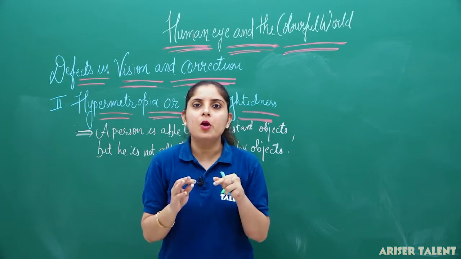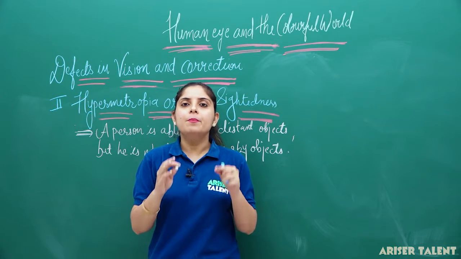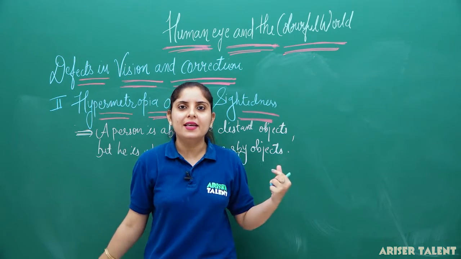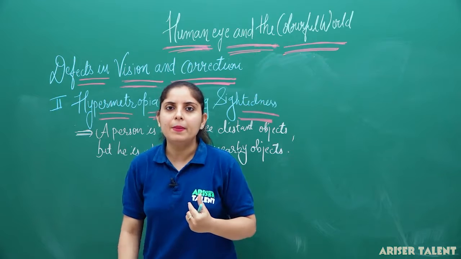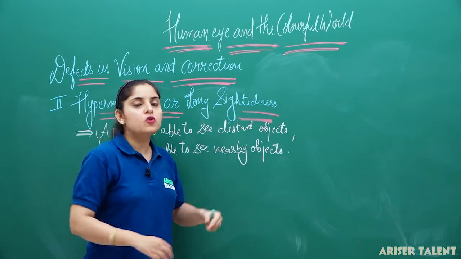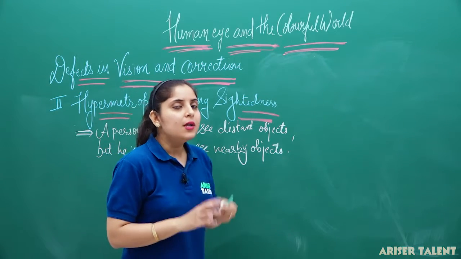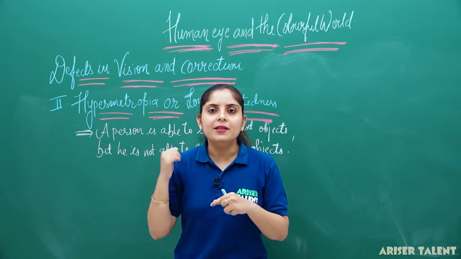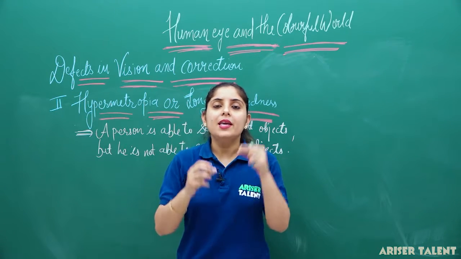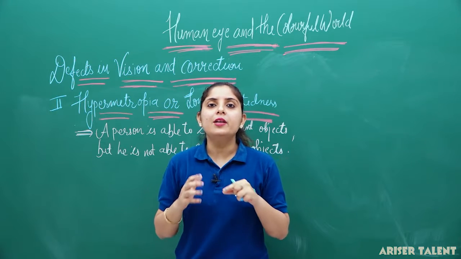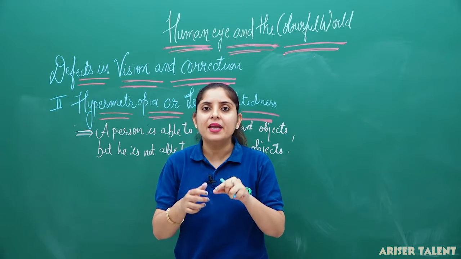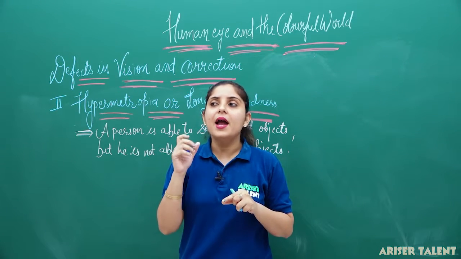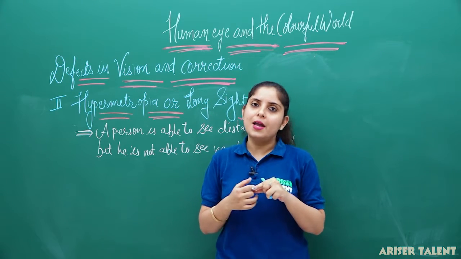If you understand myopia, then it will become very easy, because you just have to take the opposite case, that is the case of hypermetropia. Now, what are the main causes of hypermetropia? The main cause of this defect is our eyeball. In this case the eyeball becomes small. If your eyeball becomes small, it will not form an image exactly on the retina, and this defect is known as hypermetropia.